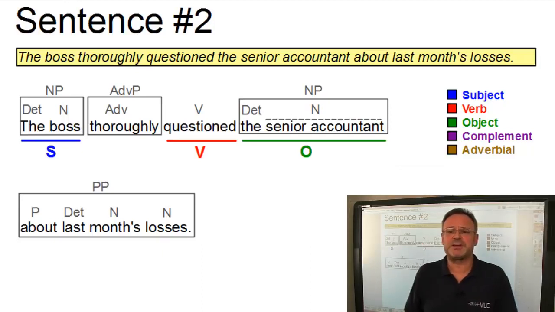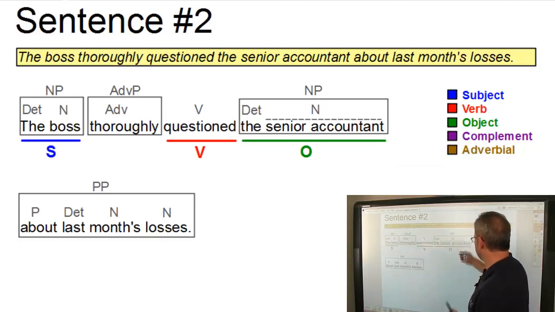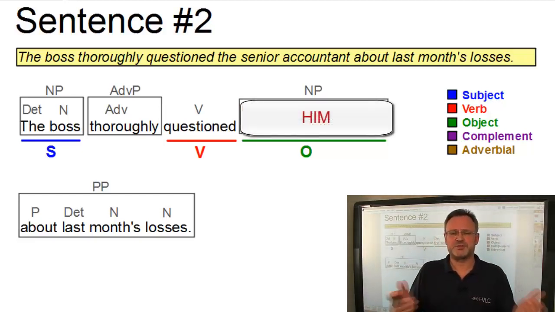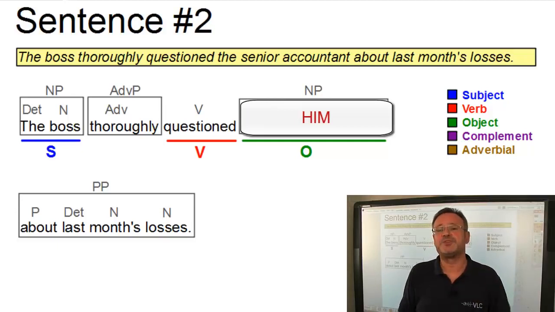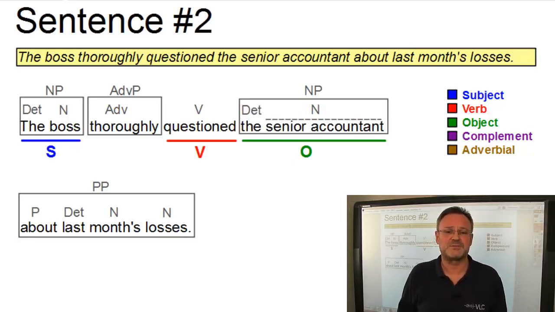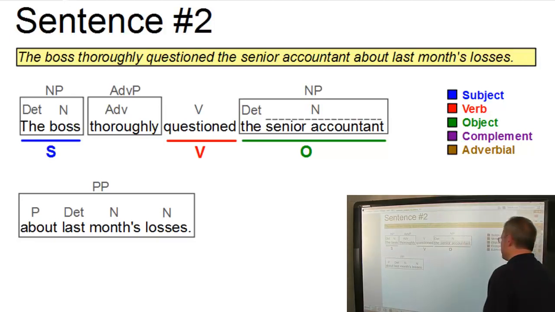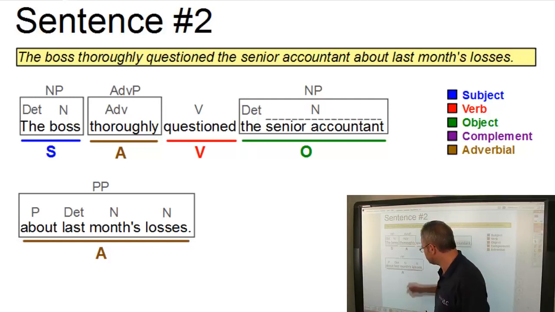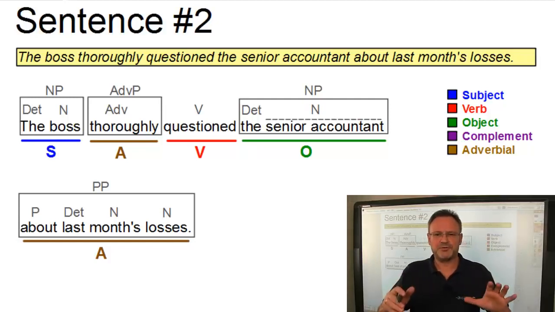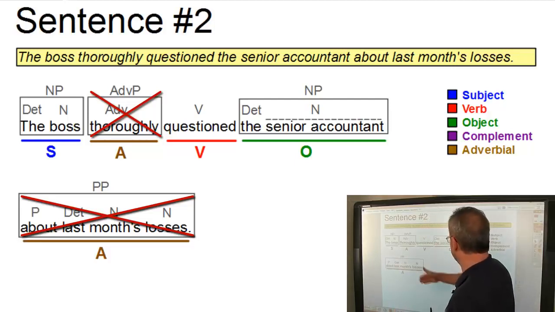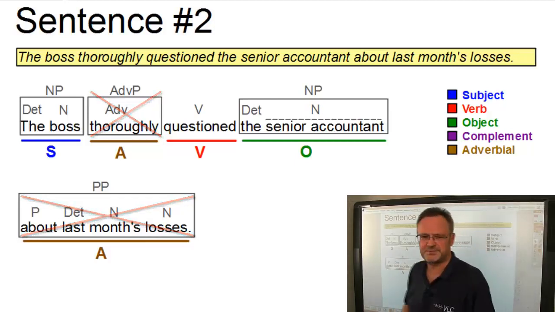Another test which works in our case is the substitution test, where we can replace the senior accountant by him, which is of course a pronoun in the object case. And this shows quite clearly that the senior accountant must be an object of this clause. Finally, we have two adverbials, a simple adverb, thoroughly, and a prepositional phrase. Both adverbials are optional, so we could have a sentence without them. The boss questioned the senior accountant.